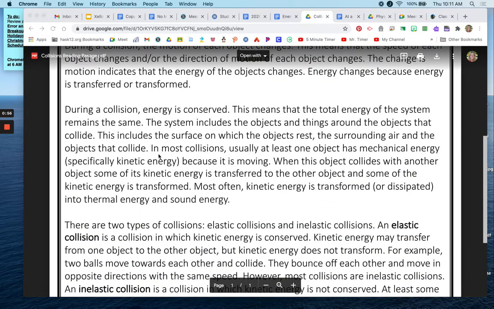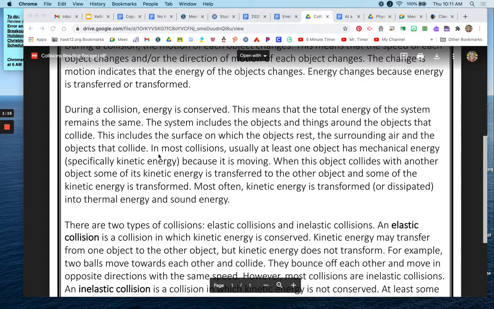During a collision, energy is conserved. This means that the total energy of the system remains the same. The system includes the objects and the things around the objects that collide. This includes the surface on which objects rest, the surrounding air, and objects that collide.